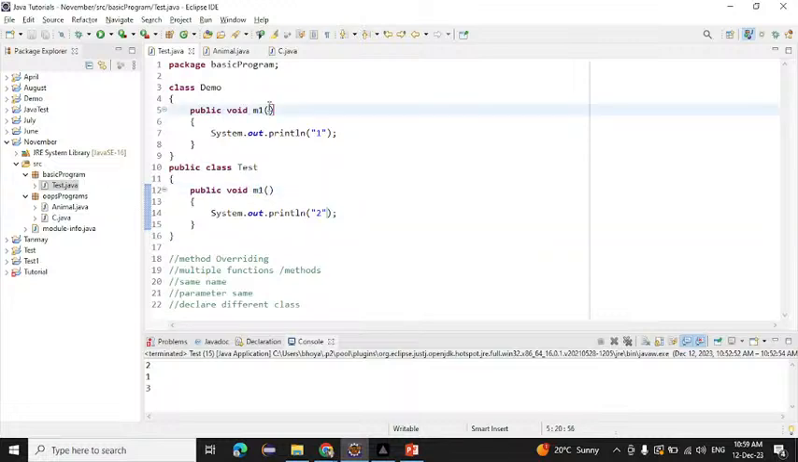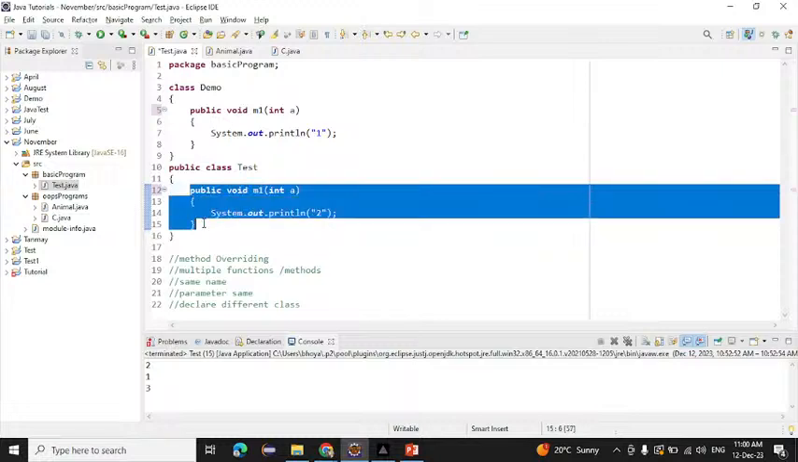If I give here int a, so here also we have to give one parameter, that is int a. Same parameter you have to give. If you are declaring 2 or 3 parameters here, you have to declare 2 or 3 parameters here also. We have to make the parameters the same, and declare into the different class. So here also we have declared into the different class. So can we achieve method overriding here?